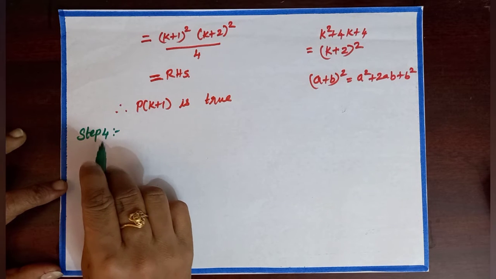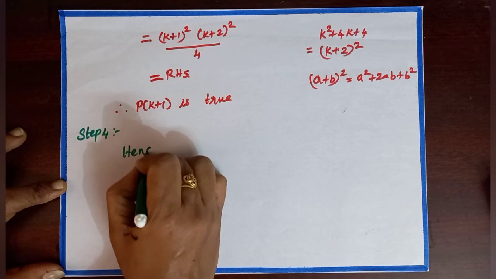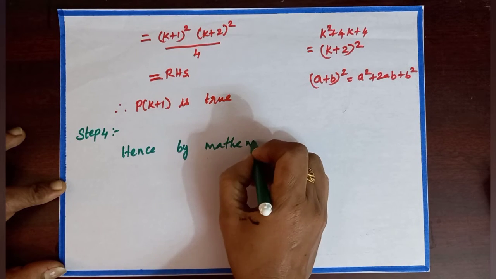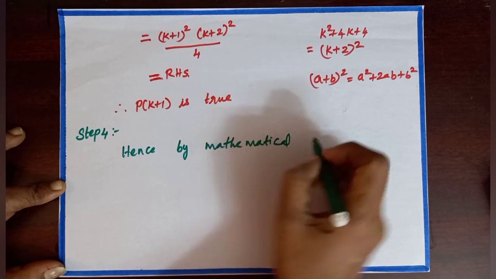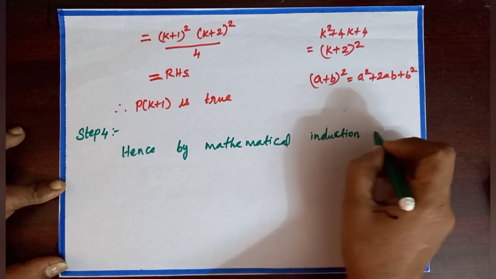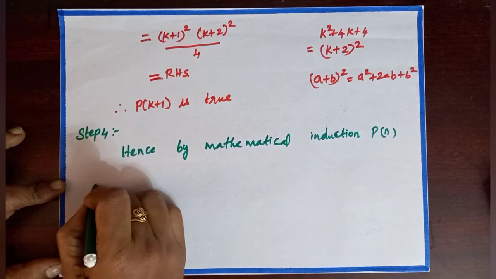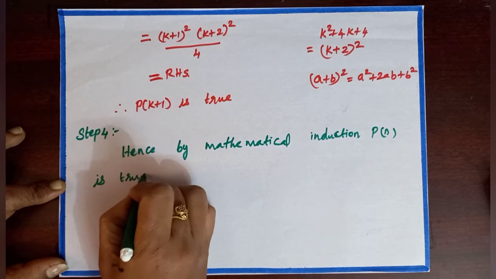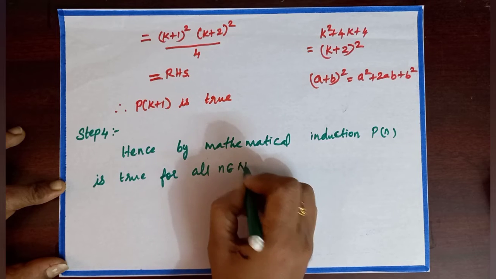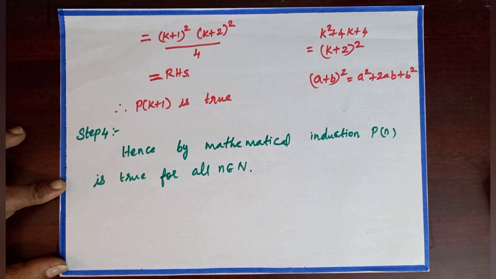Step 4. Hence by mathematical induction, P of n is true for all n belongs to N. So step 1, we need to substitute n as 1 and we have to check left hand side equal to right hand side.